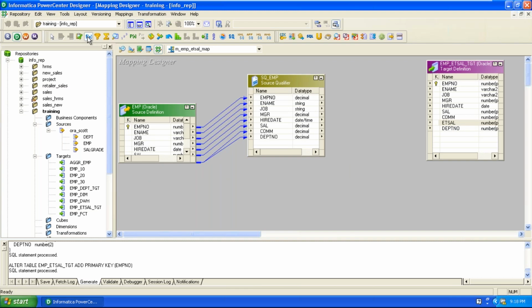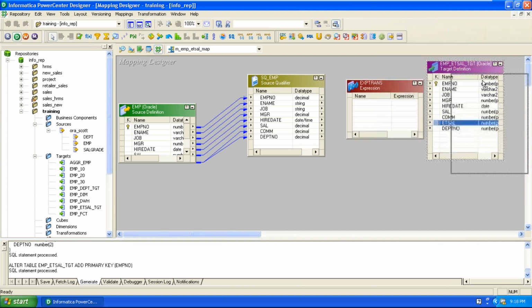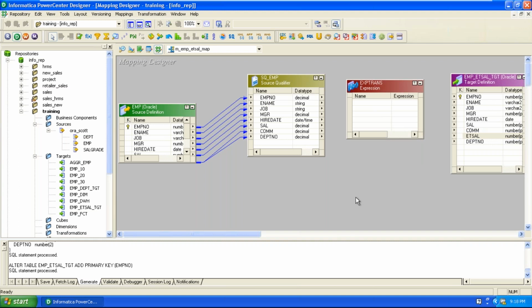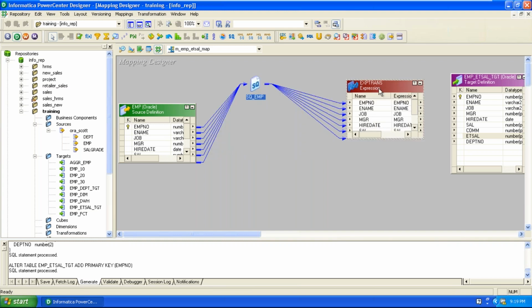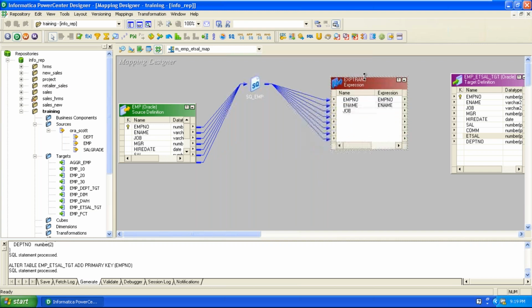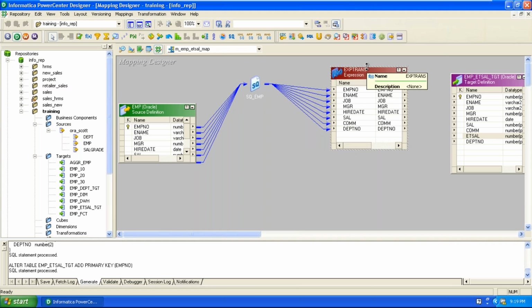Select the expression transformation from the transformation bar, then place the cursor on the workspace. Now here it is an empty transformation. Now select the necessary ports from the source qualifier, then drag and drop them to the expression transformation. By default, all ports are treated as IO ports, same as in the filter transformation and sorter transformation. Input ports as well as output ports by default.